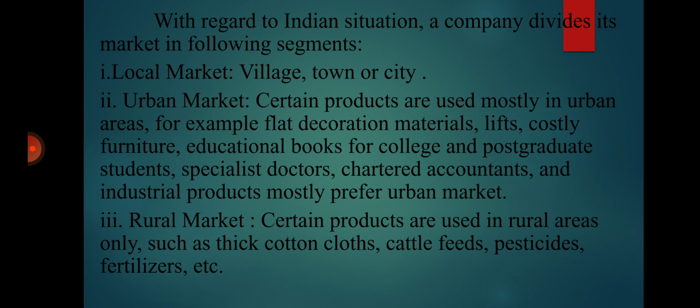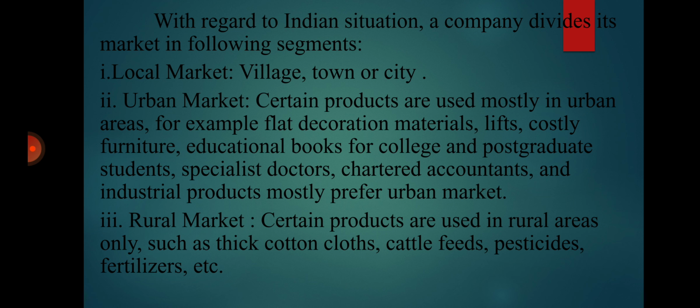For example, flat decoration materials, lifts, costly furniture, educational books for college and postgraduate students, specialist doctors, chartered accountants, and industrial products mostly prefer the urban market because there will be more demand for such products or services in the urban market. So the companies producing these products will focus on the urban market.